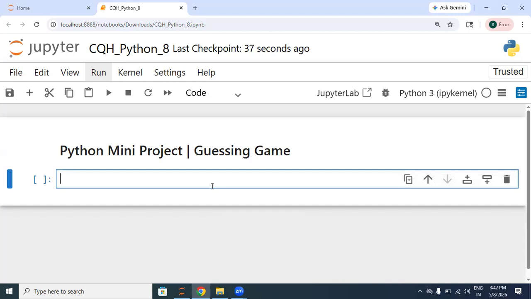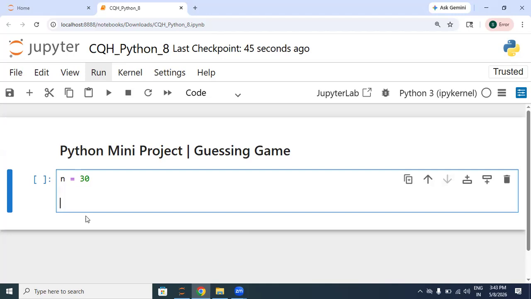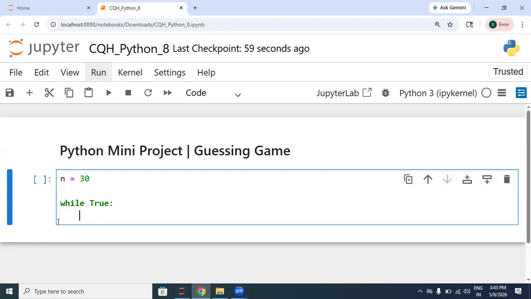So let's take any random number n and let's assign some value to it. Let's say 30, and this is the number to be guessed. Now let's create a while loop. So it starts with the while keyword and then we have to take the input from the users until the user guesses the correct input. So let's say while the condition is true.